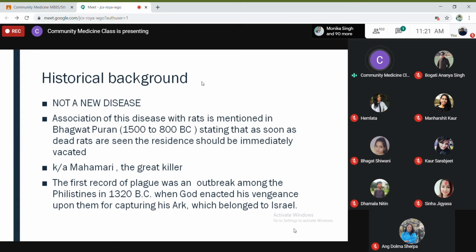Okay, so if rats are dying suspiciously, you have not poisoned them, you haven't done anything, but they're dying inside the house and outside the house, then you have to suspect plague. Okay, and it's also known as Mahamari, the great killer at that time. Okay, and the first record of plague was an outbreak amongst the Philistines in 1320 BC, when God enacted his vengeance upon them for capturing his ark, which belonged to Israel.